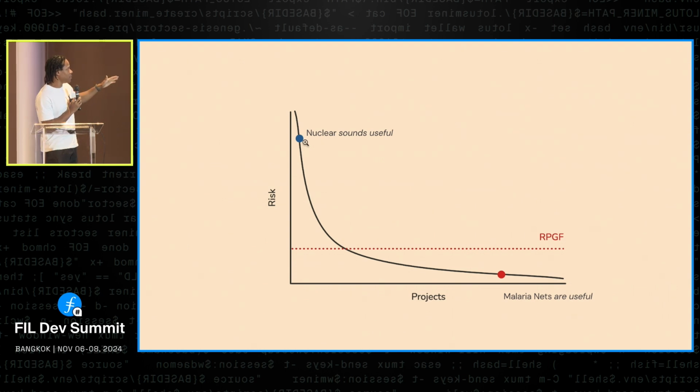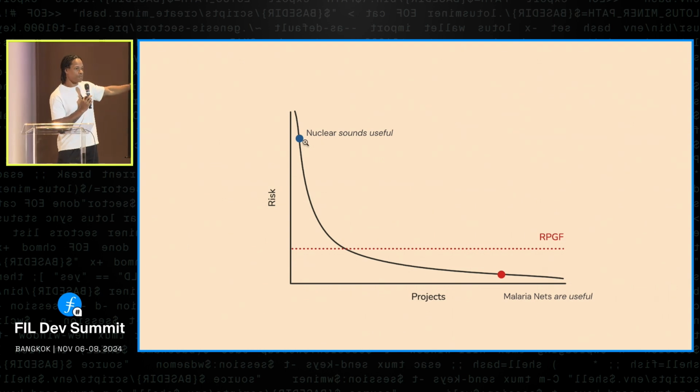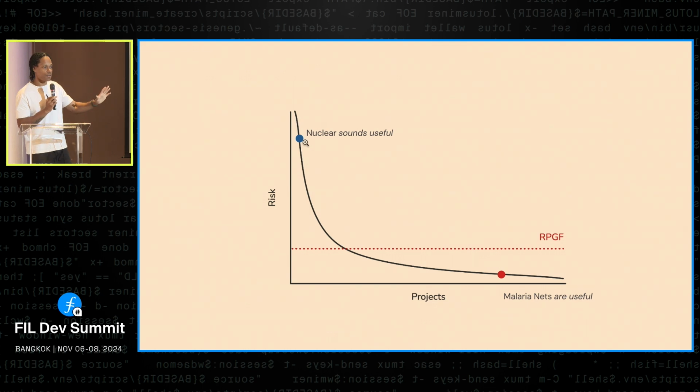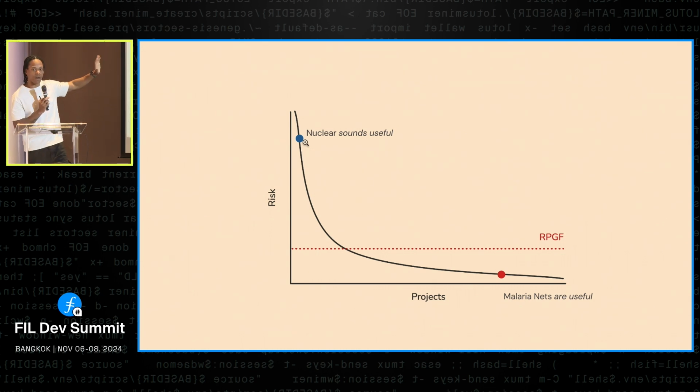And so if you think about RPGF being able to fund all of these projects that are lower risk, that can just work in their own world, trying to figure out what to do, producing the goods, and then coming back to the mechanism saying, hey, I did some good, please fund me. We're missing out on all of these projects that are much, much higher risk, but could be things that are really, really useful.